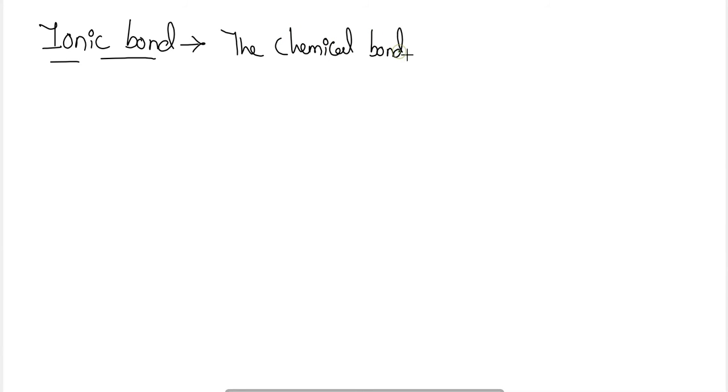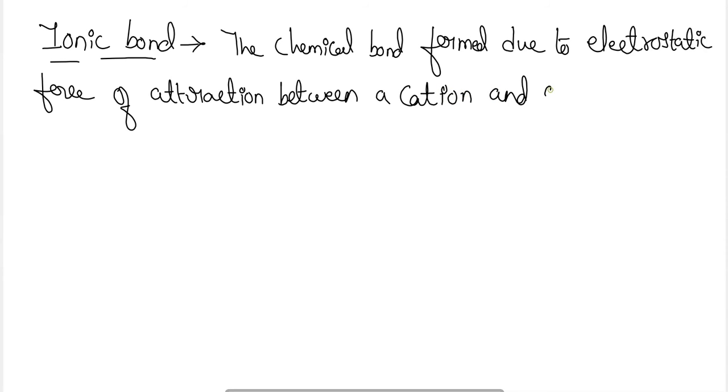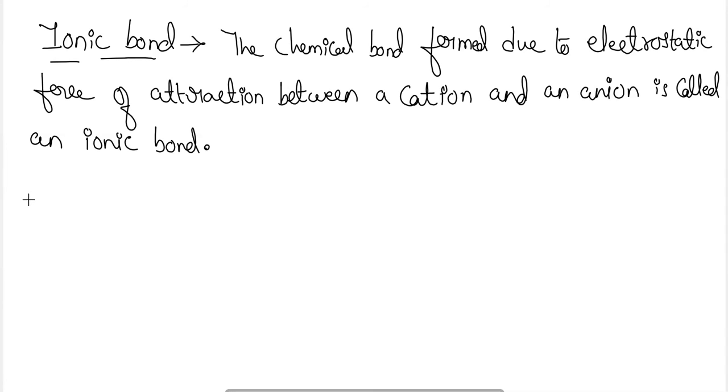The chemical bond formed due to electrostatic force of attraction between a cation and an anion is called an ionic bond.